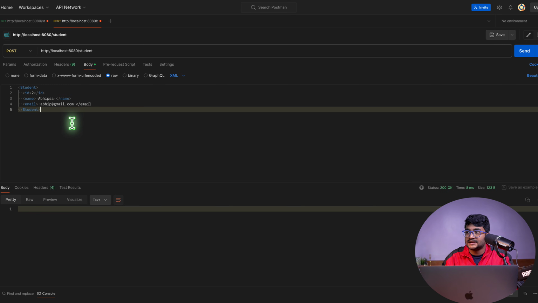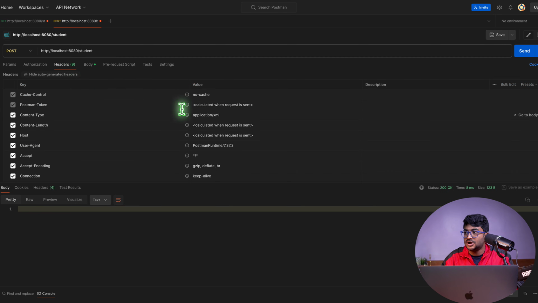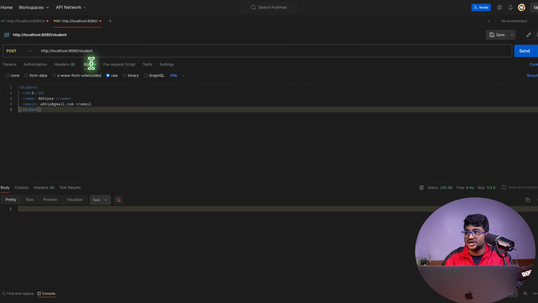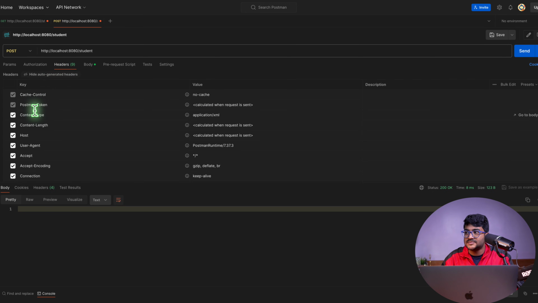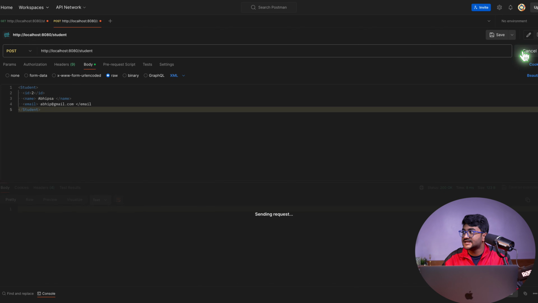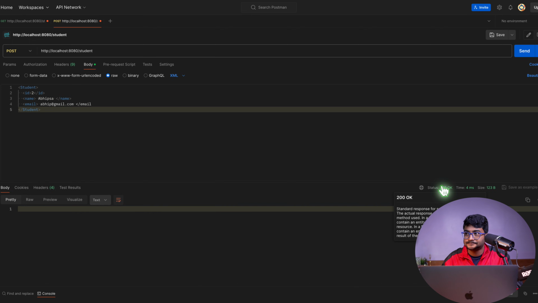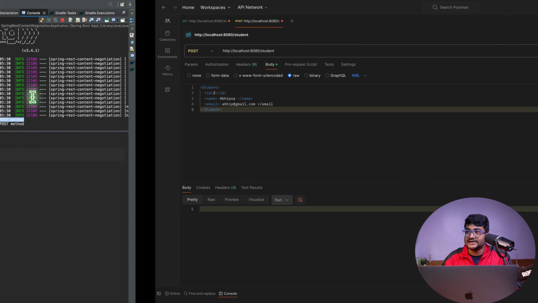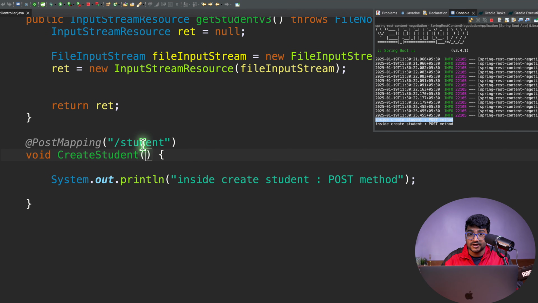I want to send the data in XML format. Now, if you go to the headers, the content type has changed to XML because I have put the XML over here. Whatever you put, the content type in the headers is automatically set to that. So the content type here is the type of the data that we are sending through the client. Let's see if we send the XML data. We're getting a 200 OK. That means our server is able to process this request and able to grab the data.